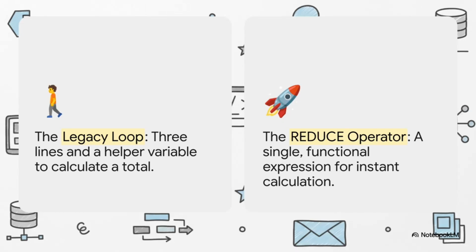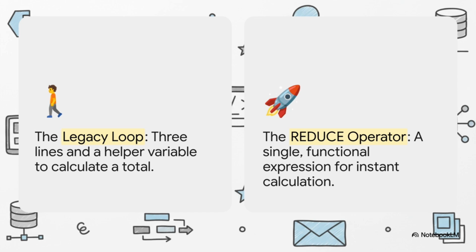Just look at this comparison. On the left, you've got your standard everyday loop to calculate a total. It works, sure, but it takes 3 lines and a helper variable. Now look at the right. The REDUCE operator does the exact same thing in a single, elegant expression. It practically reads like plain English. Reduce this table of numbers into one final value by adding them all up.